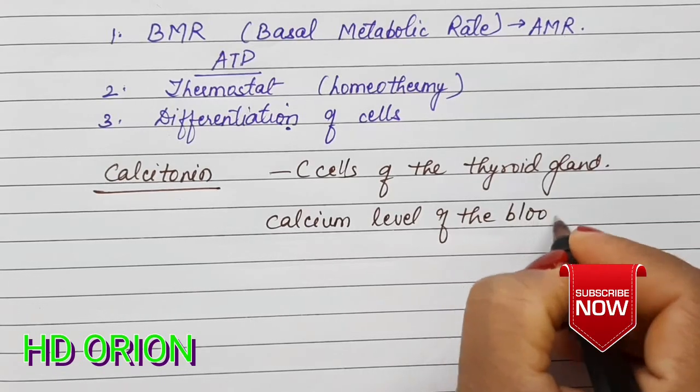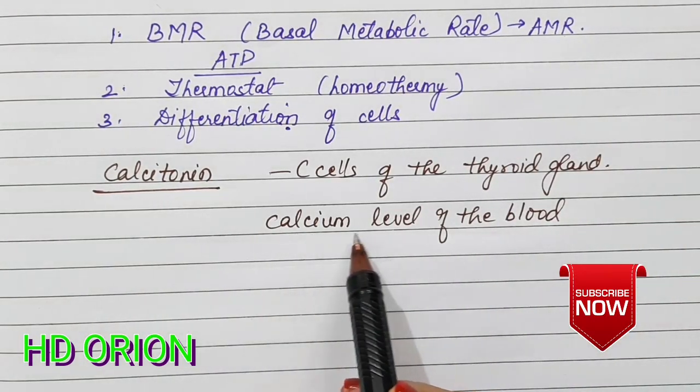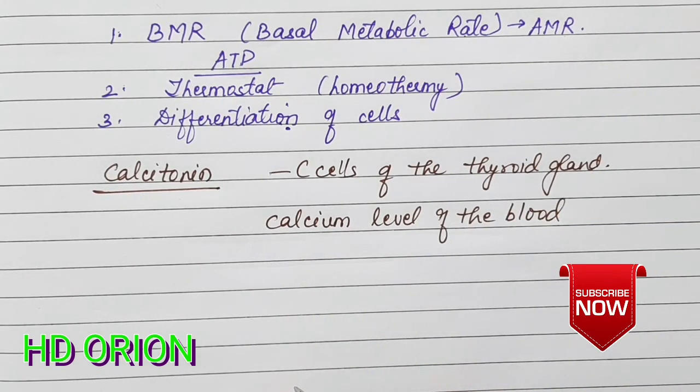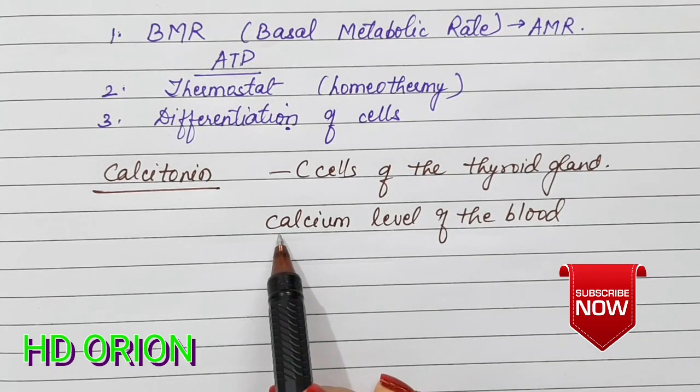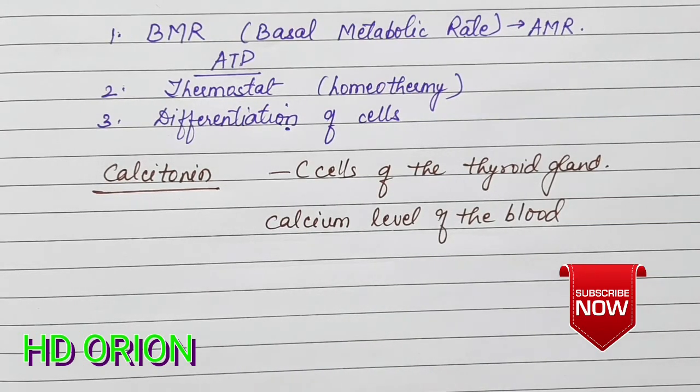So if there is a malfunction in thyroid, the calcium level of the blood in the body is also not properly maintained. People who have thyroid related disorders usually have a lack of calcium, and their bones usually are not as strong as in the normal body.